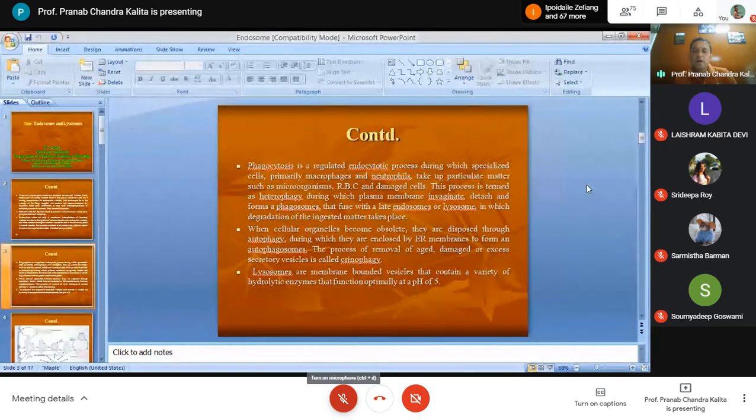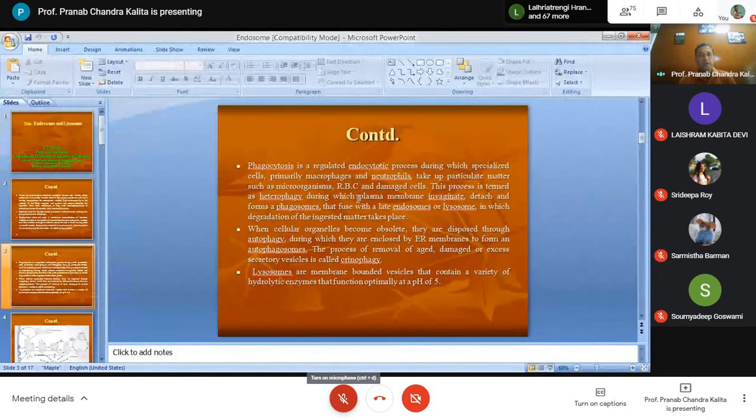If there is excess production of vesicles, or due to the production there is certain damage in the vesicles, or some vesicles are aged, they are removed by the process of phagocytosis. That is called crinophagy. Three terminologies: heterophagy, autophagy, crinophagy.